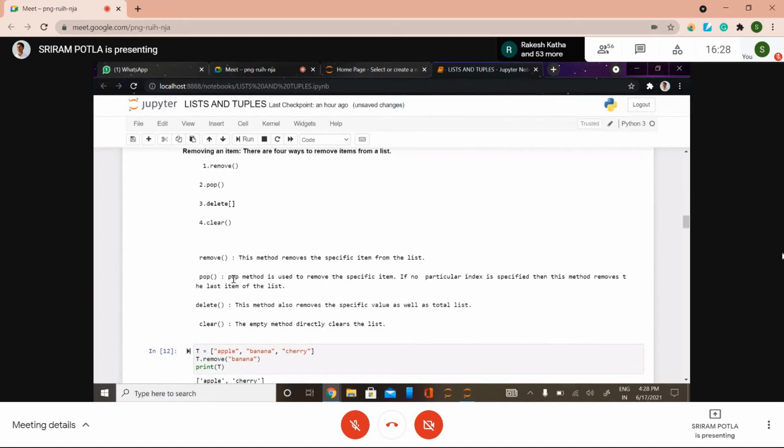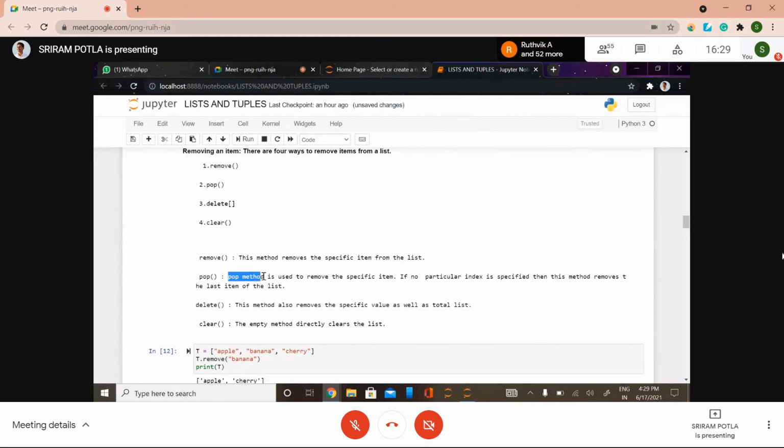Remove, pop and delete work in a similar way, but there is a small difference between them. The remove method removes a specific element. Pop also does that, but if you don't give any index value to pop, it will simply delete the last element of that list.